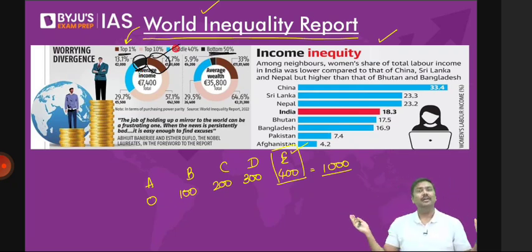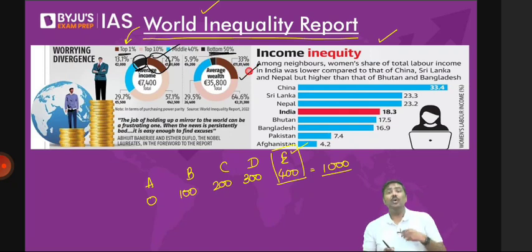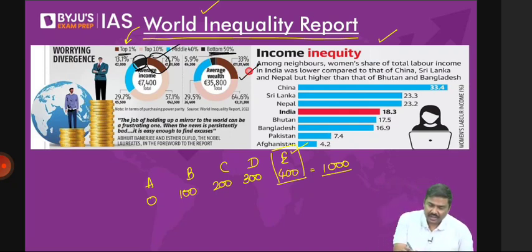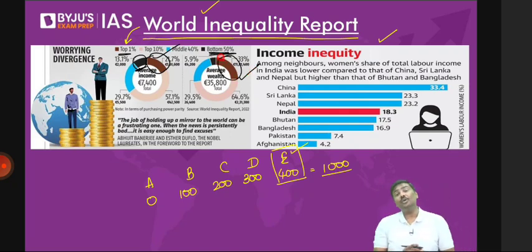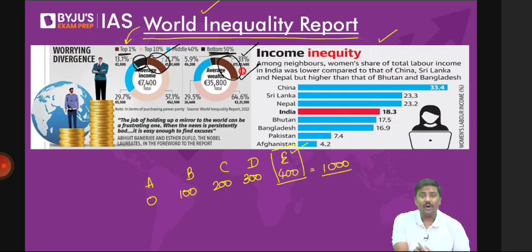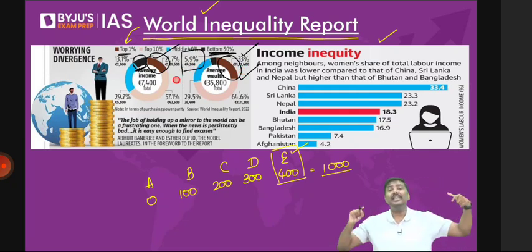What about wealth inequality? Wealth inequality is also very, very high. Top 1% account for one third of the total wealth in India, and the bottom 50% account for 6% of the total wealth in India. So imagine to what extent income inequality and wealth inequality are there in India.